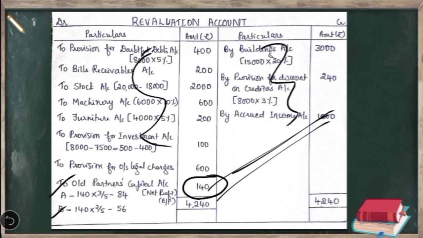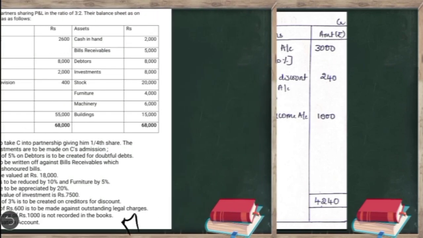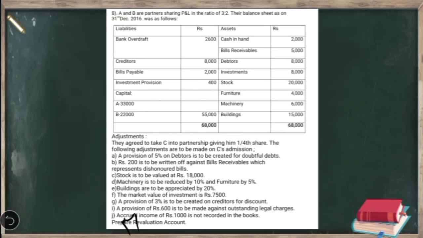So if the requirement is to prepare the revaluation account, directly you can prepare the revaluation account. But if the requirement is to prepare the memorandum revaluation account, before you start with the preparation of memorandum revaluation account, you have to show the working note for the calculation of new profit sharing ratio. Let's analyze which case of calculation of new profit sharing ratio is applicable in this question.